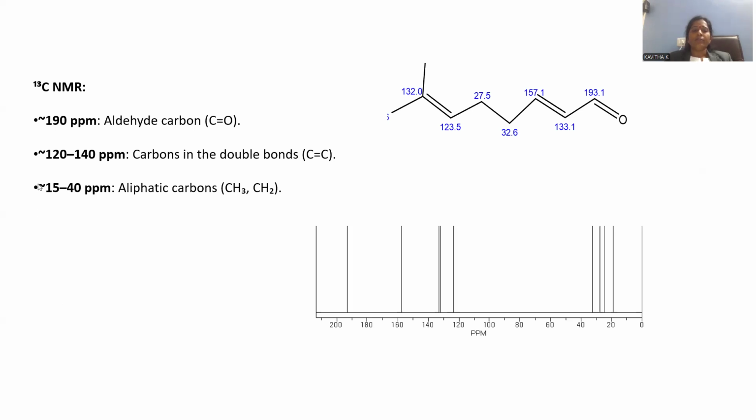Carbon-carbon double bond. 15 to 40, obviously, methylene and methyl. That is upfield shift, just like hydrogens, here also the carbons resided. Methyl and methylene are giving peaks near the internal standard, so that 15 to 40 so many peaks are noticed for the nature of the carbon atoms in the C13 NMR spectrum.